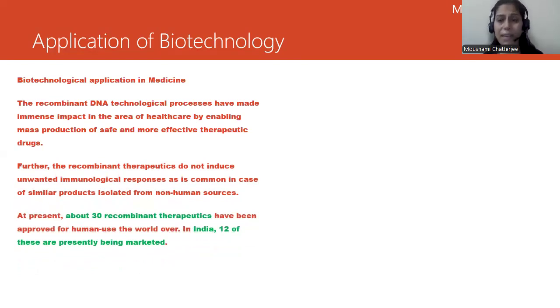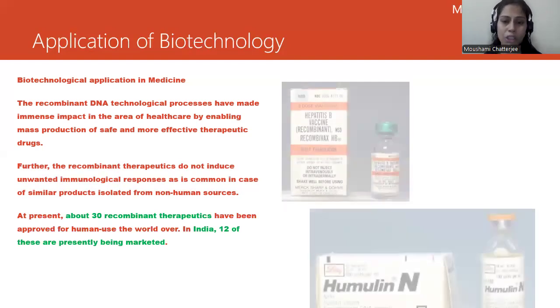Now, the recombinant therapeutics did not induce unwanted immunological response. So what was the best part of using recombinant DNA technology in the development of drugs? That it was not creating any kind of unwanted immunological response, which was common in case of non-human sources. Initially, we were isolating certain kinds of genes from the animals which were causing a lot of immunological response, but that was not the case with recombinant DNA technology. It was quite safe and did not induce any kind of unwanted immunological response.